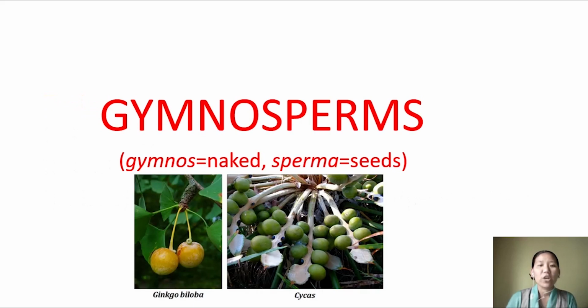So first let us talk about gymnosperms. Gymnosperms include a group of plants which produce seed, but the seed here is not covered. It is not enclosed in any covering, so they have a naked seed. So gymnos means naked and sperma means seed.